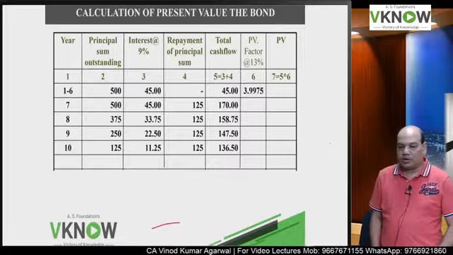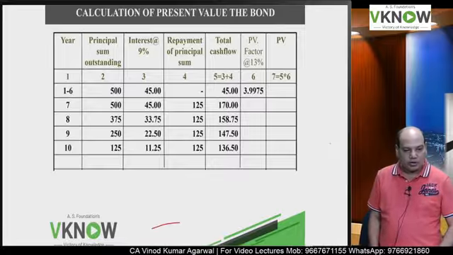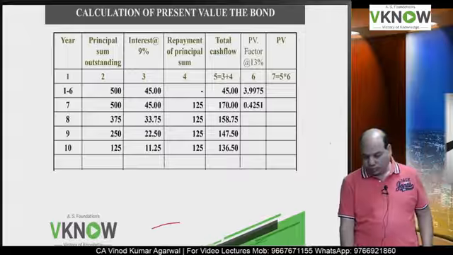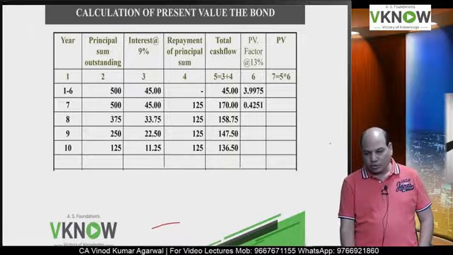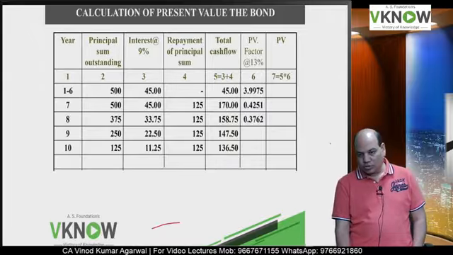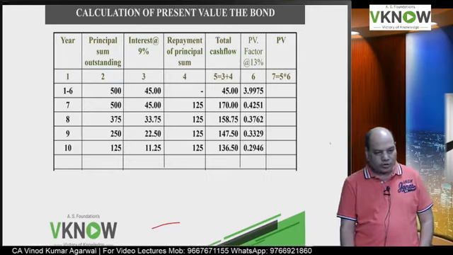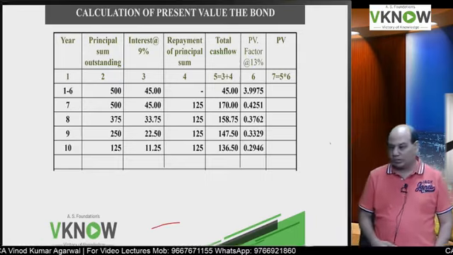Now the 7th year factor: 1 divided by 1.13, just press equal 7 times. 0.4251, equal, 0.3762, again equal, 0.3329, again equal, 0.2946. Okay.